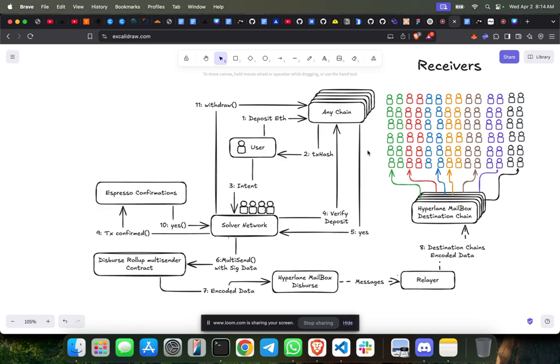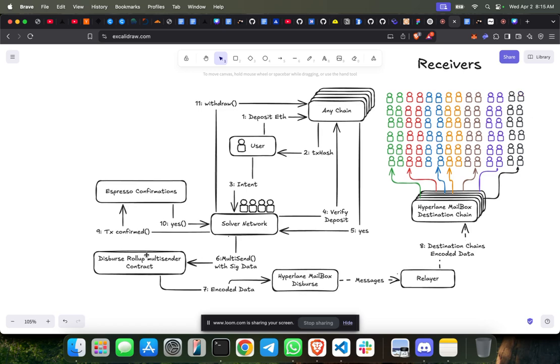We verify the deposit, verify the claim, verify the total amount, and say that yes, this is actually doable. And then we provide the multi-send, basically use this data and sign it using the solver network, and use our multi-sender contract on the Disburse rollup, which is deployed using Espresso.